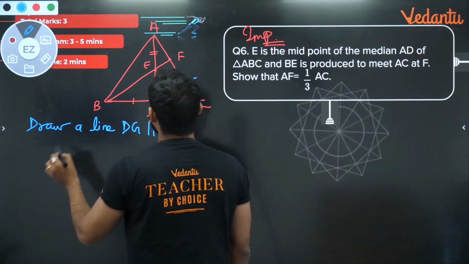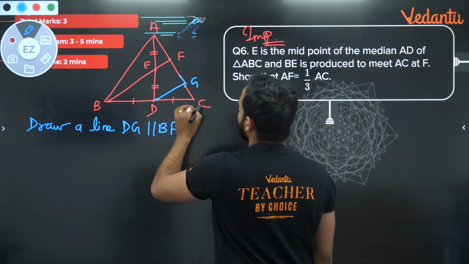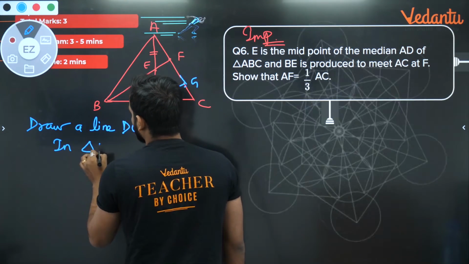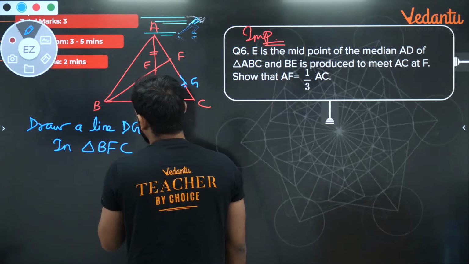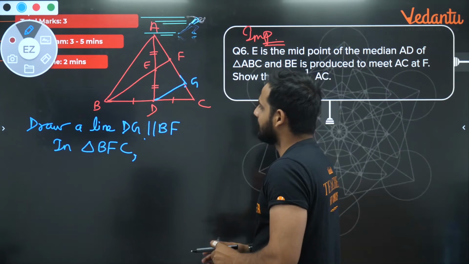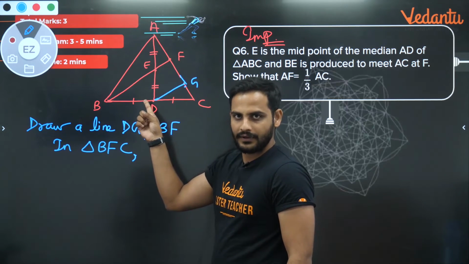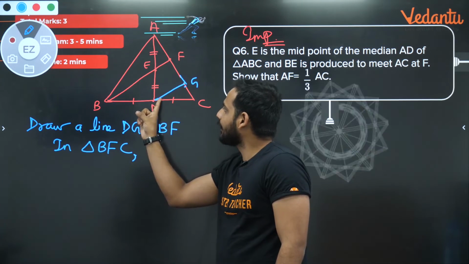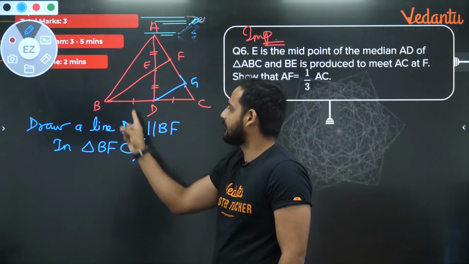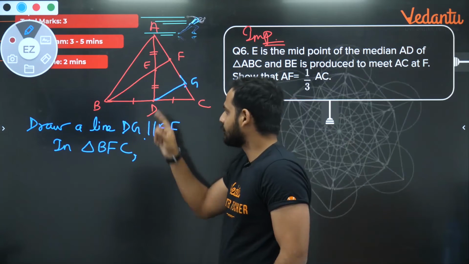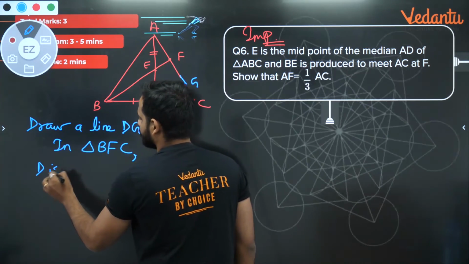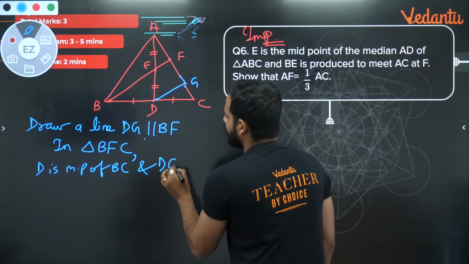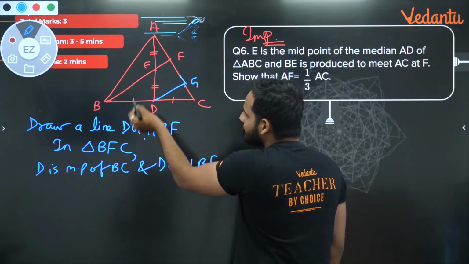Look at these two triangles. Look at the triangle BFC. In triangle BFC, bachcho, if you look carefully, D is the midpoint of BC. And from D, I am drawing a line parallel to this BF. Okay, so I know D is midpoint of BC and DG is parallel to BF. So I can use the converse of MPT.